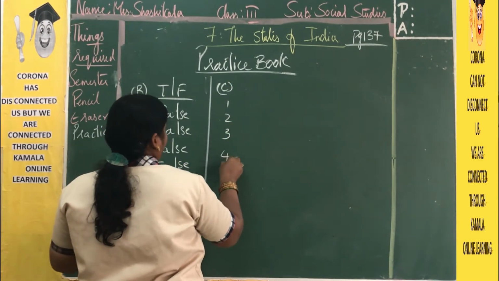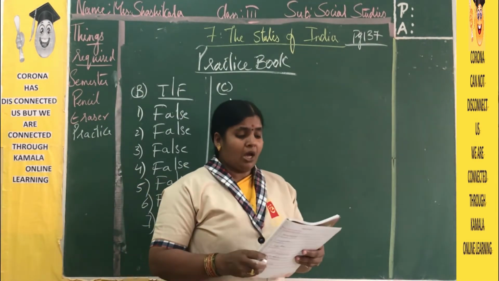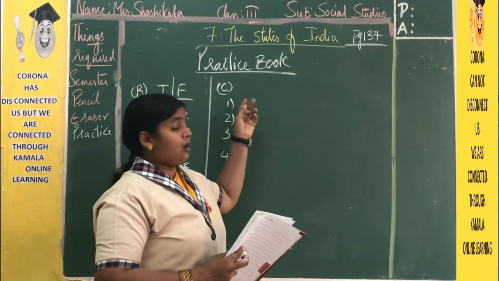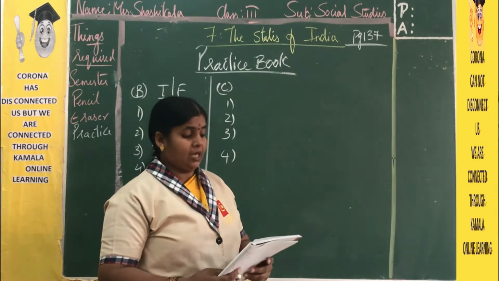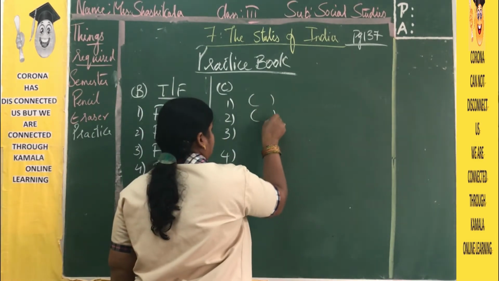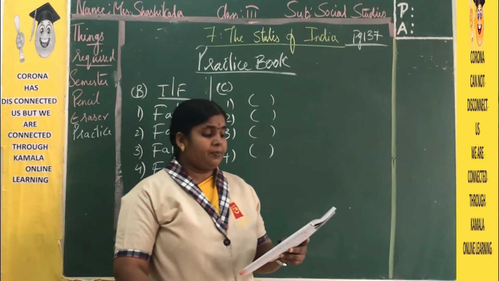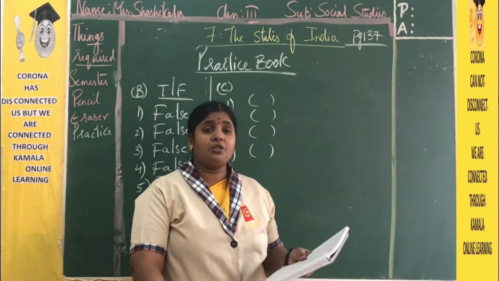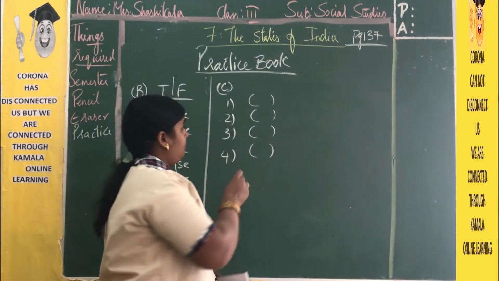One, two, three, four. And the C bit is as follows. So Arunachal Pradesh on one side, all are states, and on the other side we have the capitals. You can see. Now please put brackets in between and write the answers there. Now Arunachal Pradesh. What is the capital of Arunachal Pradesh? Itanagar. So Itanagar, option is D.